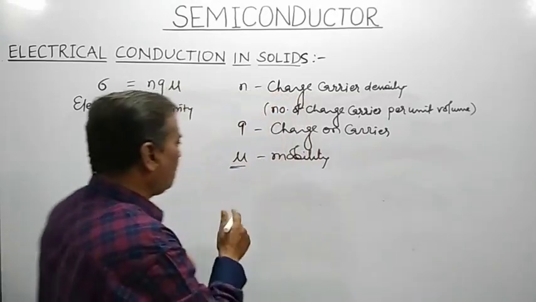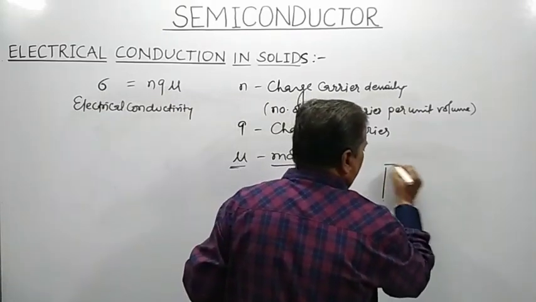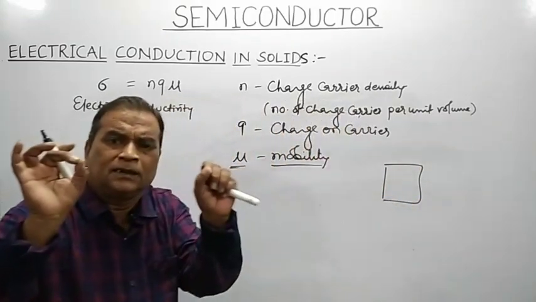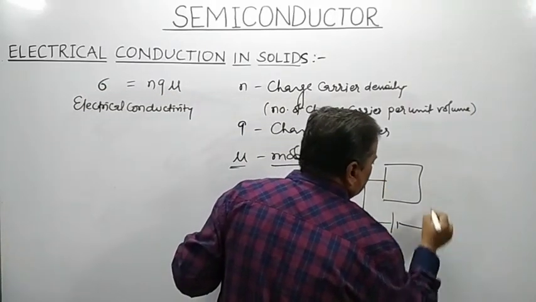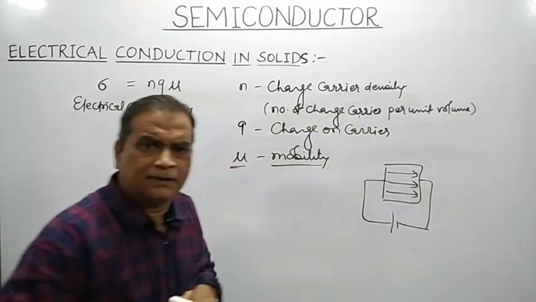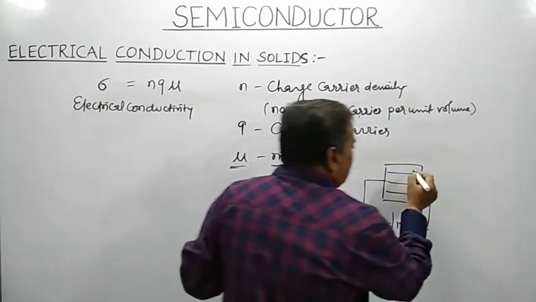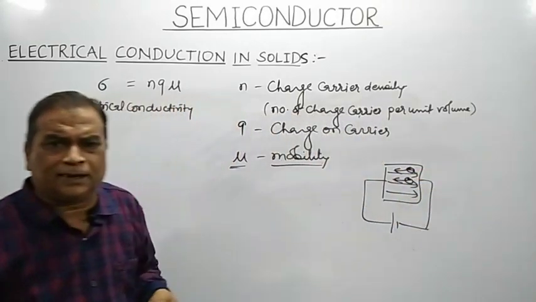Remember what I am saying. If this is a material and I want to measure its mobility, I will apply an electric field pointing like this, and the charge carriers, which are electrons, move in the opposite direction.